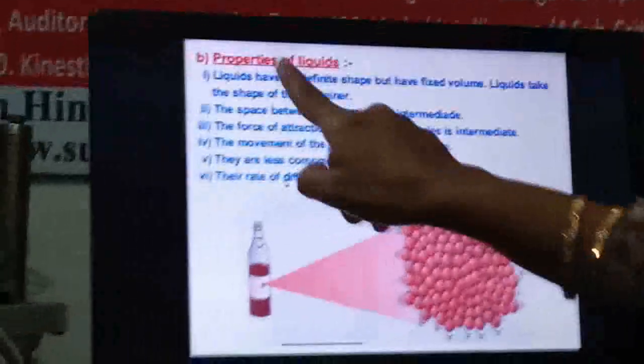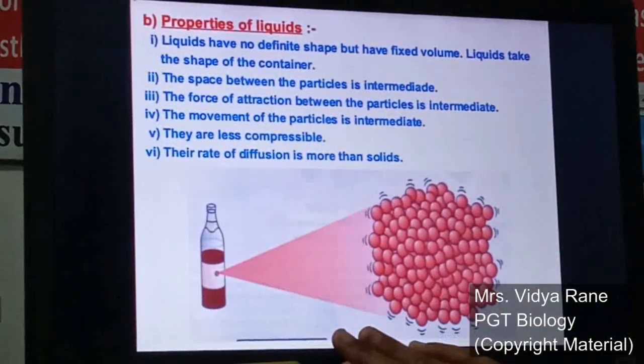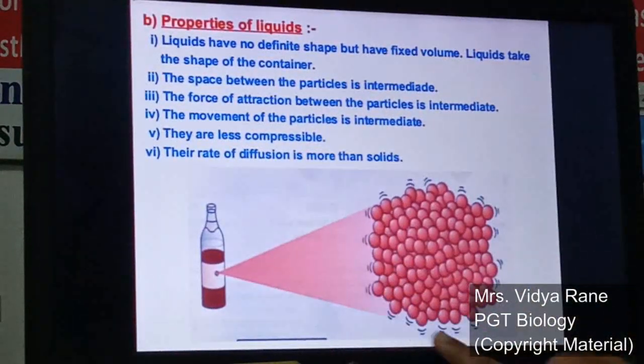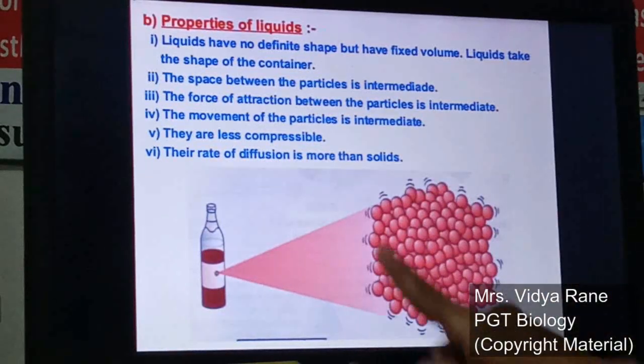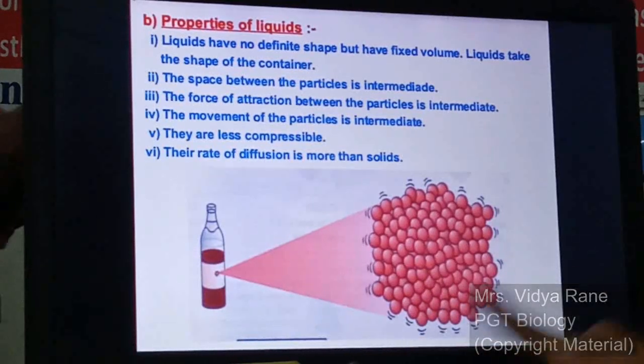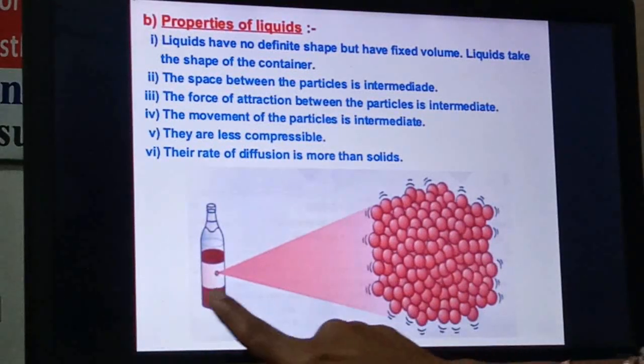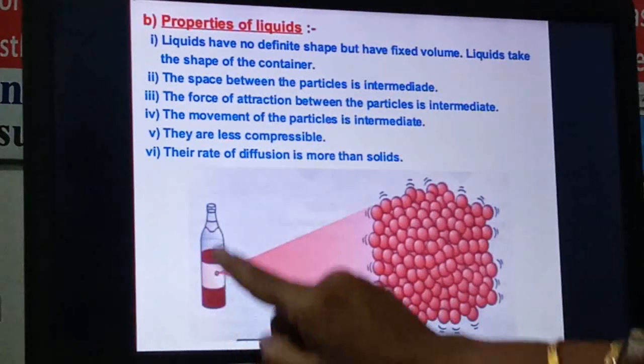next, the properties of liquids, right? In the properties of liquids, first of all, see the arrangement of the molecules as compared to the solid. They have changed, right? They don't have a fixed shape. See here, in this bottle the liquid is there.